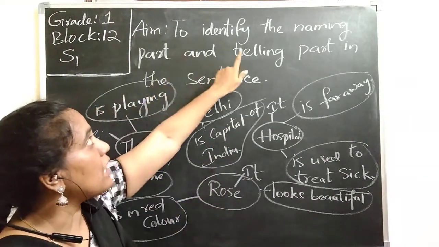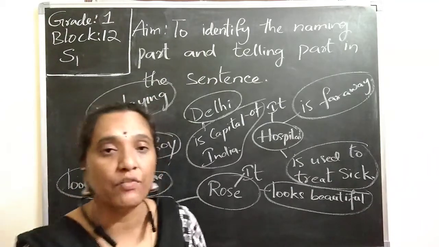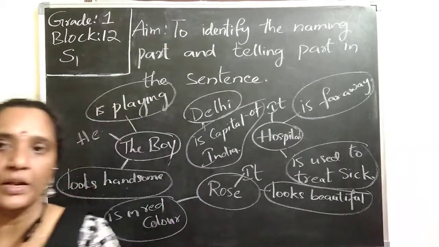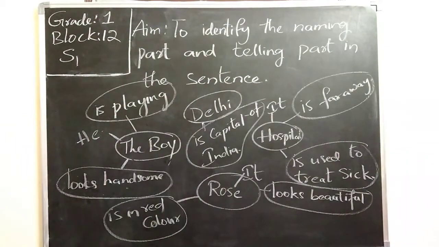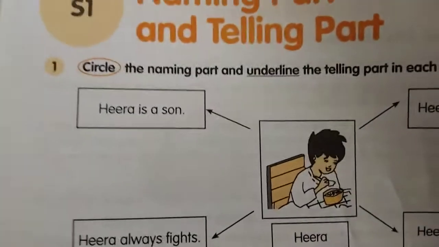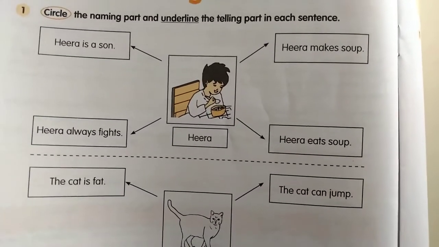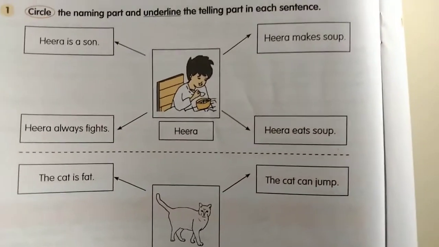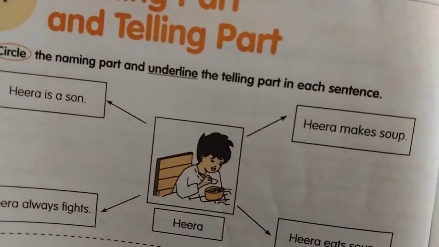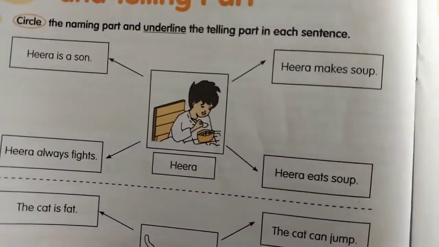Now you are going to identify the naming part and telling part from your volume, page number 20. So open your volume, page number 20. Circle the naming part and underline the telling part in each sentence. Here they are talking about Hira. Hira is a son. Hira makes soup. Hira always fights. Hira eats soup. In this, you circle the naming part and underline the telling part.